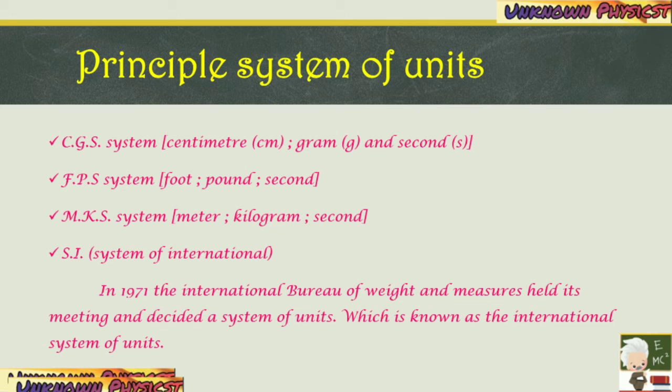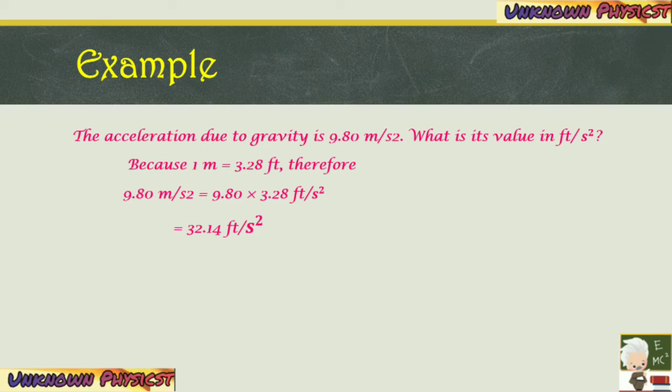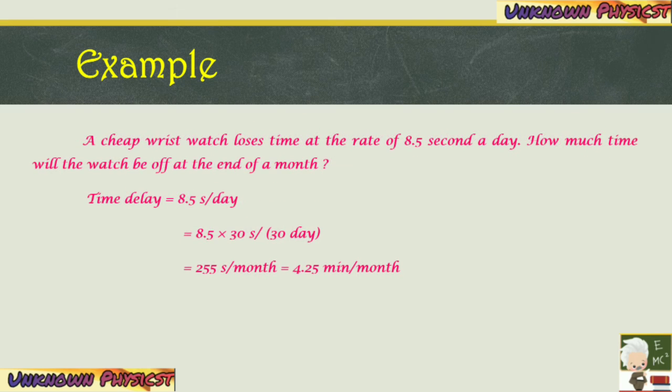To bring uniformity, the General Conference on Weights and Measures in the year 1960 accepted the SI system of units. This system is essentially a modification over the MKS system and is therefore rationalized as MKSA, that is meter kilogram second ampere. Our next example: the acceleration due to gravity is 9.80 meter per second square. What is the value in feet per second square? It's a conversion problem. 1 meter is equal to 3.28 feet. So multiplying, you will get 32.14 feet per second square.